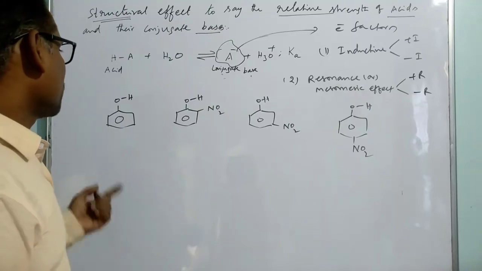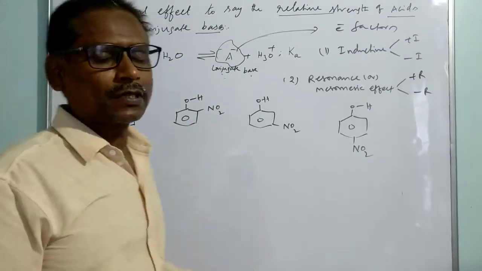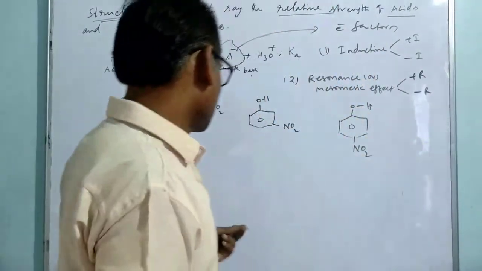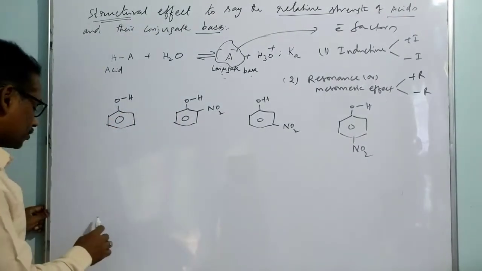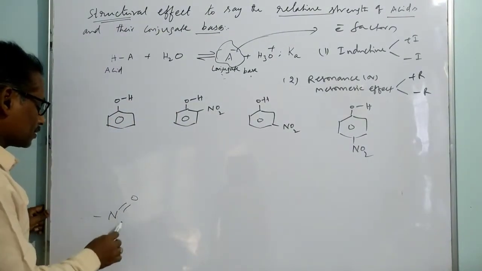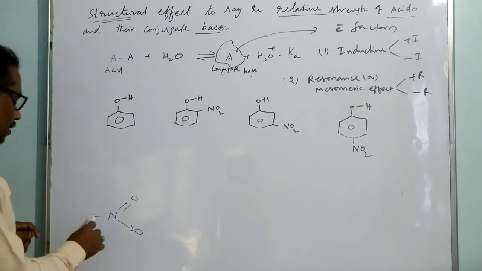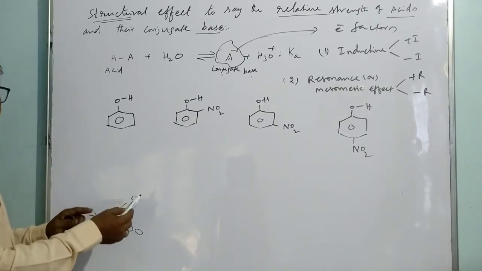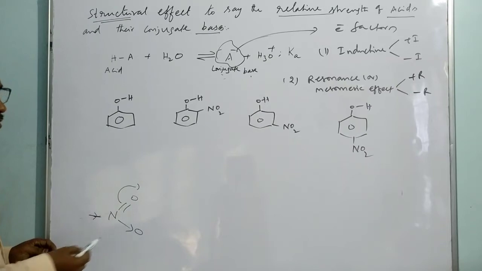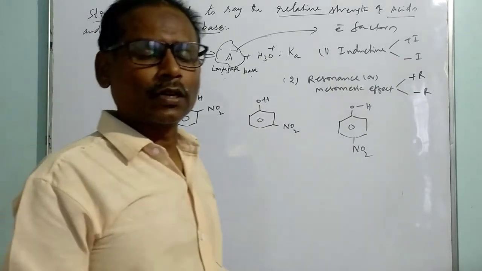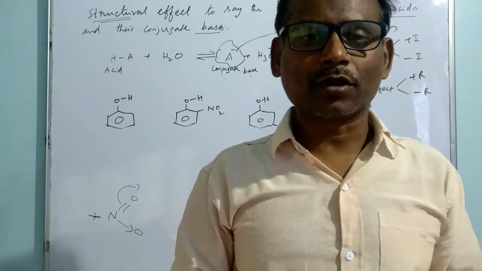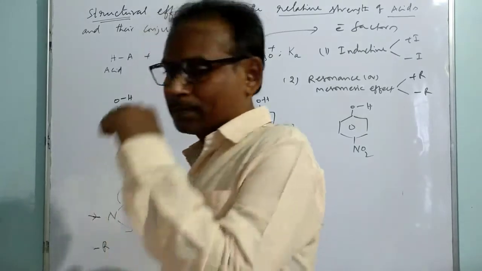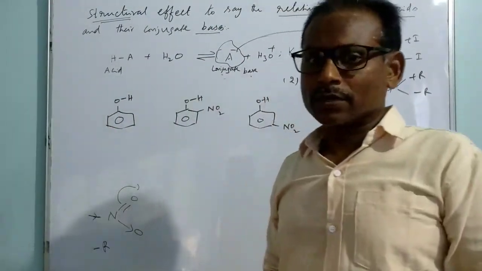Okay, so now let us analyze here. The function of the NO2 group is that it is an electron withdrawing group, not electron donating. It is a group having a multiple bond and a terminal atom that is more electronegative. That's why it tries to withdraw the electrons in this manner. So NO2 is, no doubt, an electron withdrawing group through delocalization, through conjugation. It is an example of a minus R group. The function of NO2 is as a minus R group.